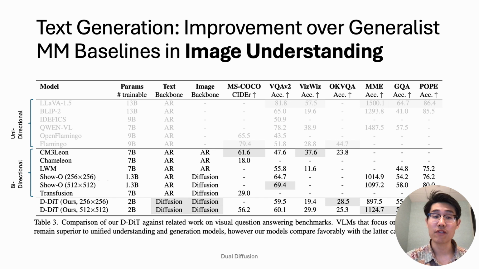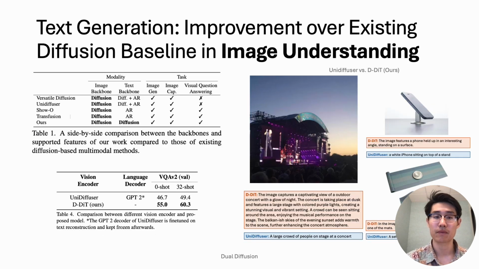Even so, we already find that we have competitive performance against other generalist multimodal models. Note that with the exception of Show-O, our model is at least 3 times smaller than other models highlighted in this table in terms of trainable parameters.